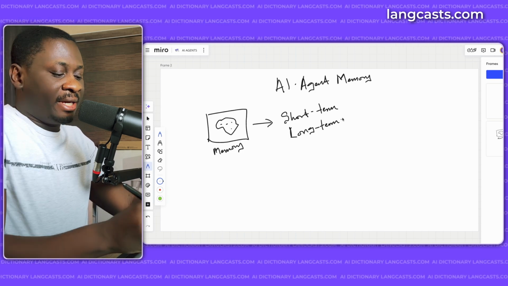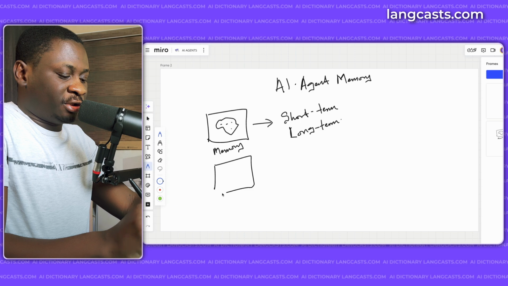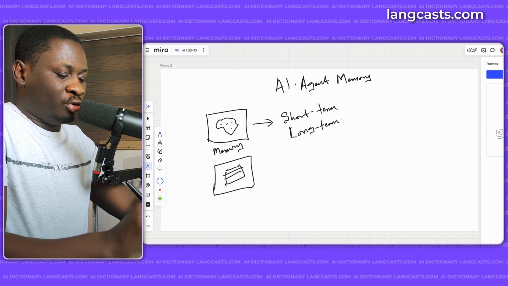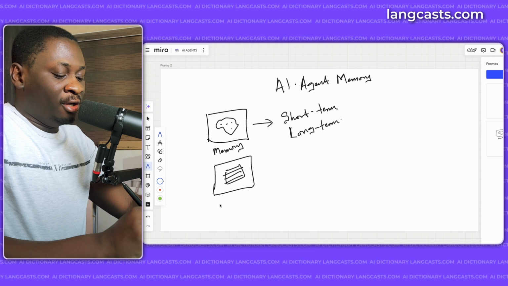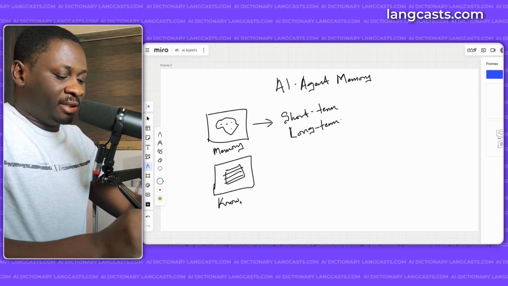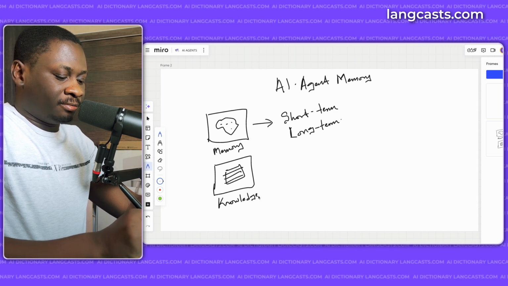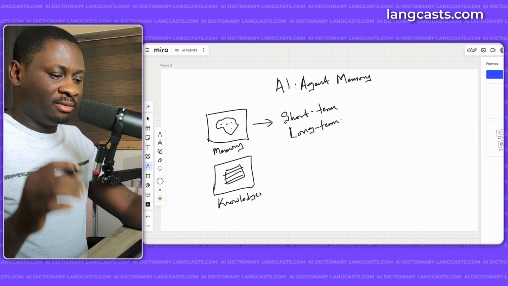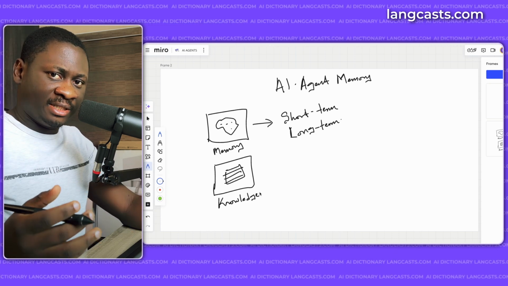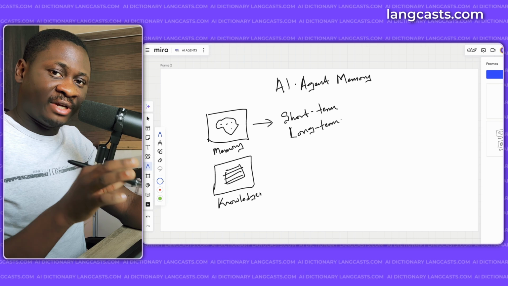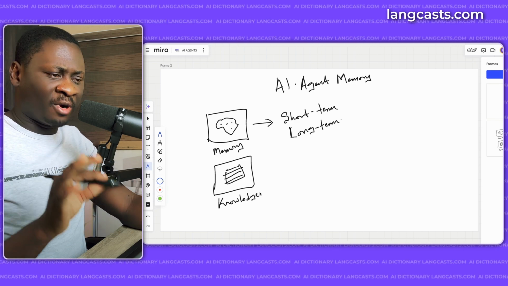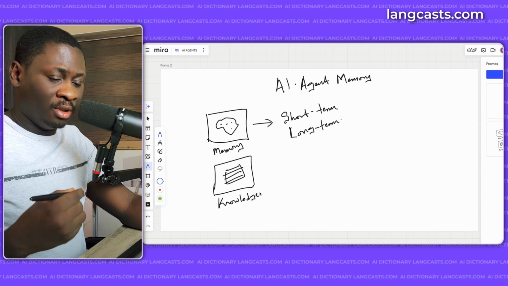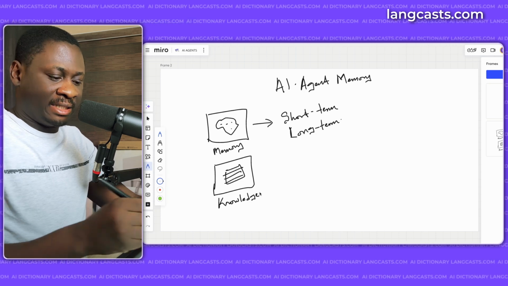We can also give our agents more knowledge. Let me just represent that by, let's say, books or files or something. So we can give our AI agents more knowledge, because LLMs are trained up to a point and they are mostly trained with public data. But when you are using it in the context of an agent, sometimes you want it to perform a task that requires information that is specific to you. So you can give it private data.